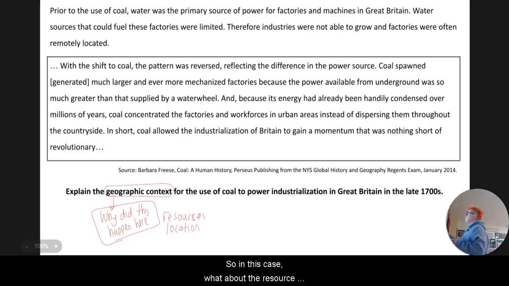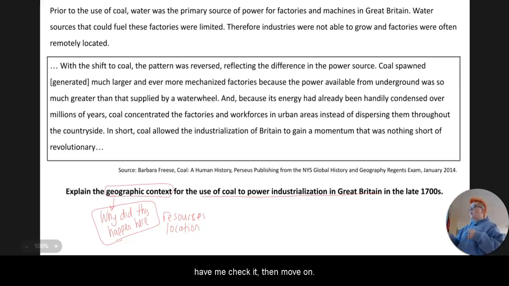So in this case, what about the resource or location caused the use of coal power industrialization in Great Britain in the late 1700s? So you should be skimming through this document looking for what about coal allowed this to happen, or what about the location of coal allowed this to happen. Pause the video here, answer this question, have me check it, then move on.